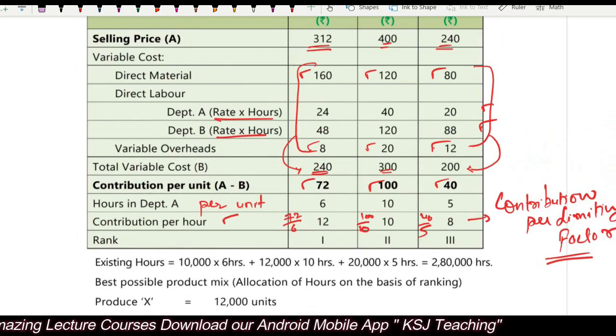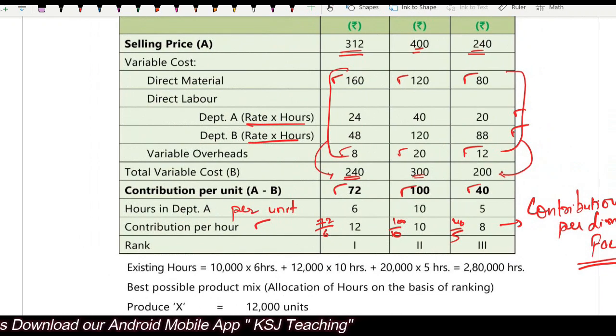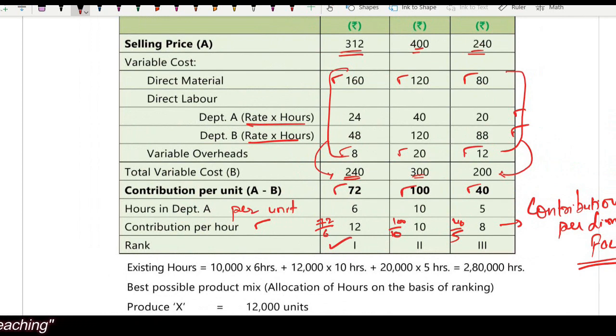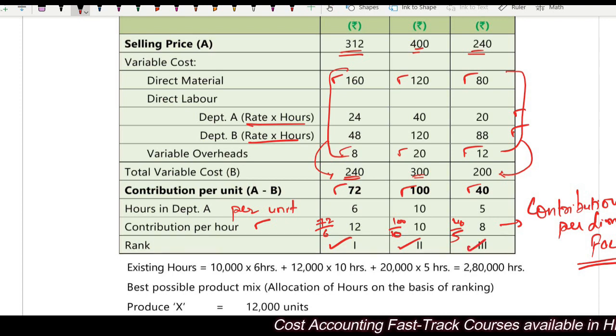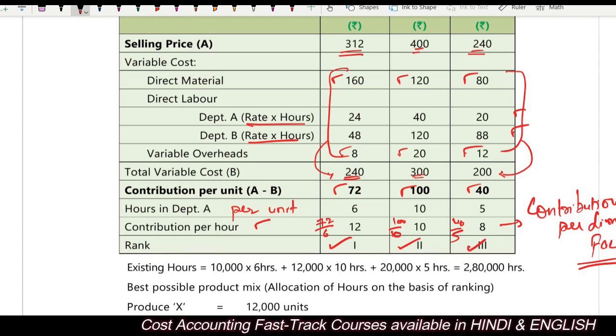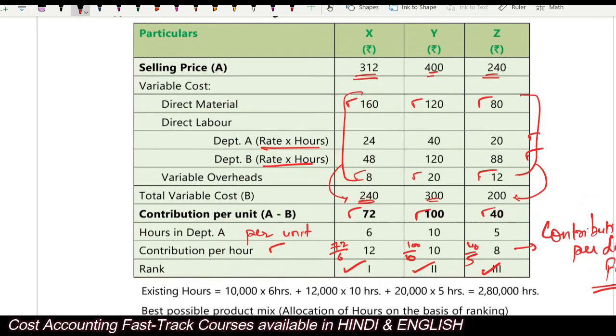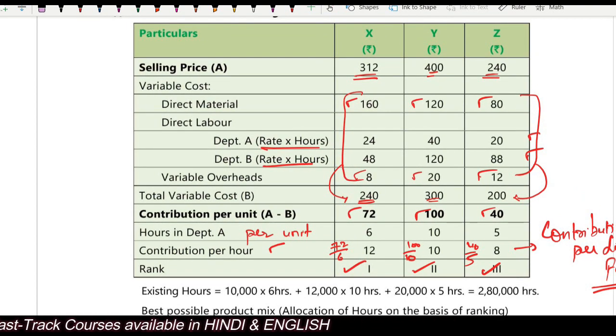See, product X is giving the highest contribution. So whatever is the total hours available, I will first manufacture product X. Then I will manufacture product Y. Then if more hours are available, I will manufacture product Z. Clear? This is the ranking that we have done on the basis of contribution per limiting factor. Limiting factor is hours in department A.